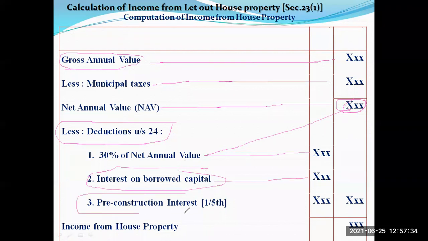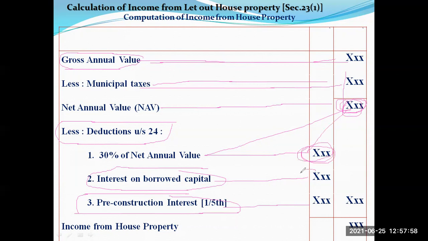This will come in very few problems. When it comes, I will explain. Only this much you have to do. Gross annual value, just as we have computed. From that, municipal taxes will be given in the problem, you have to deduct. You will get net annual value. On that amount, 30% you are going to allow as standard deduction. And on whatever amount you borrow, the interest you pay will be allowed as deduction as per section 24. And your income from house property will come.